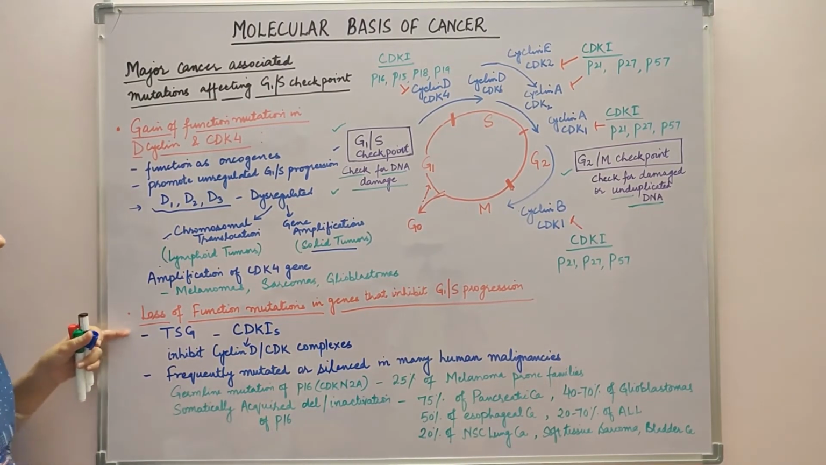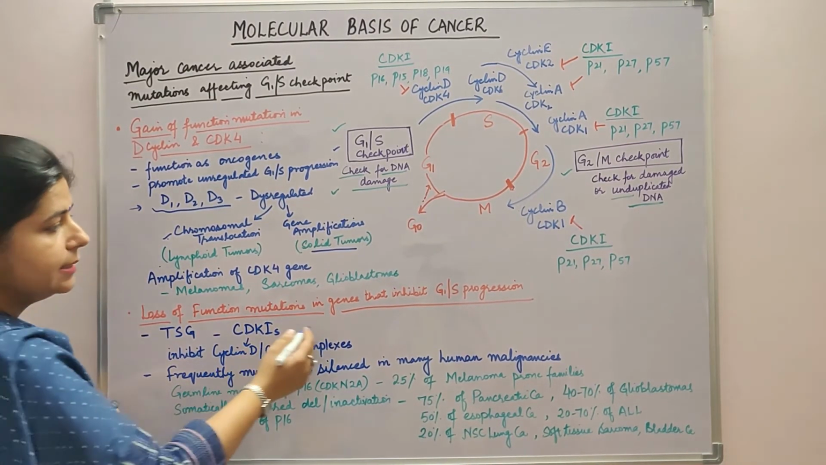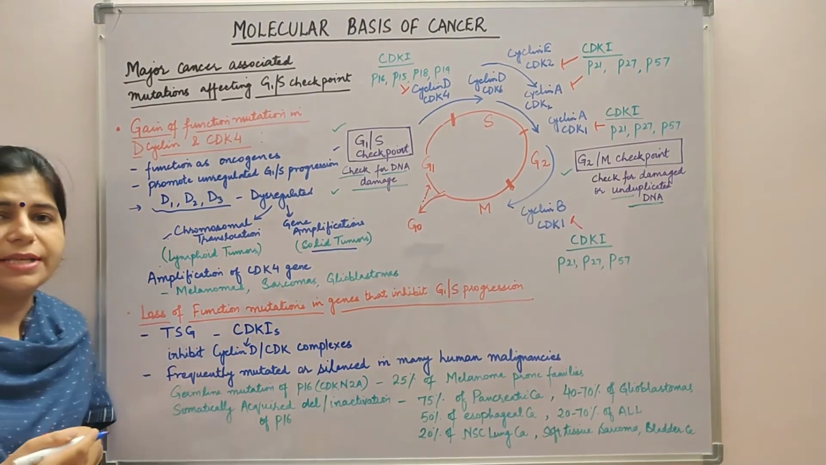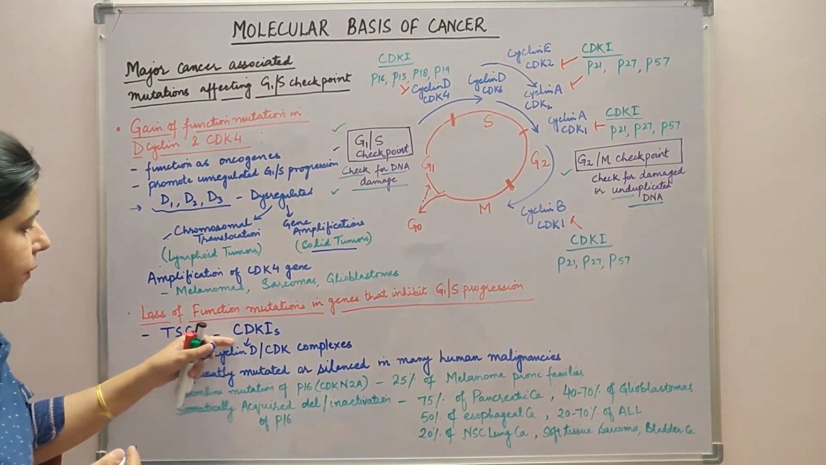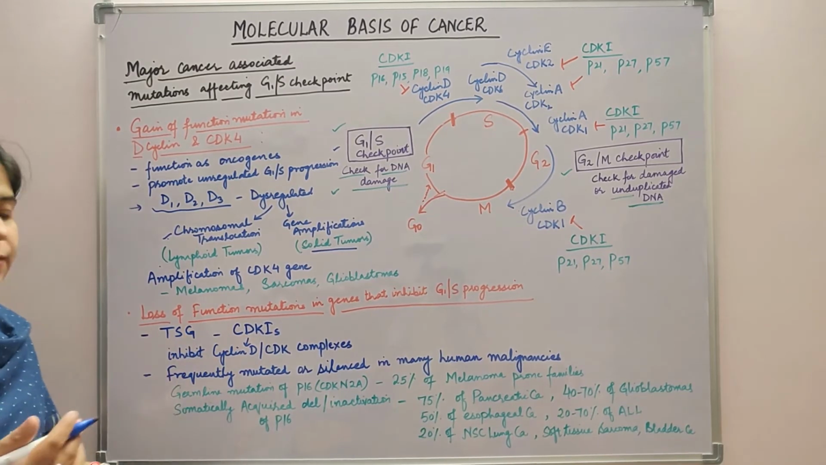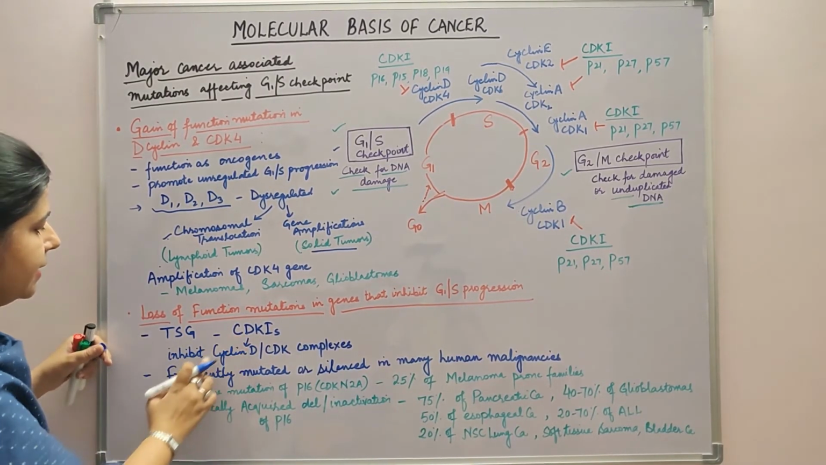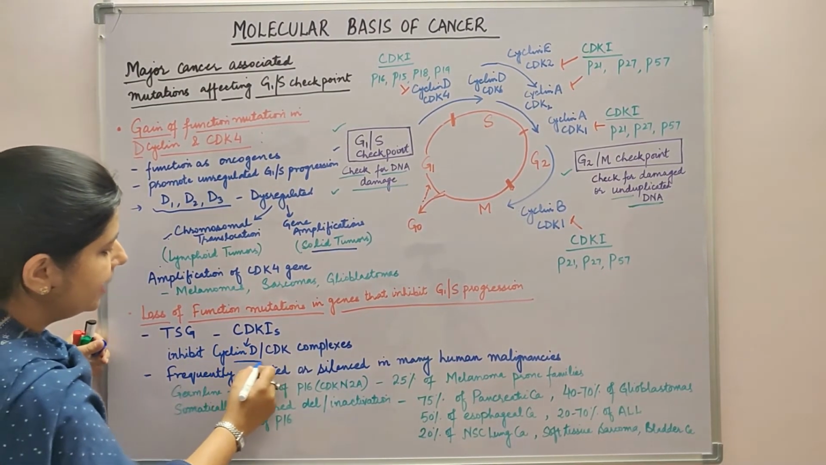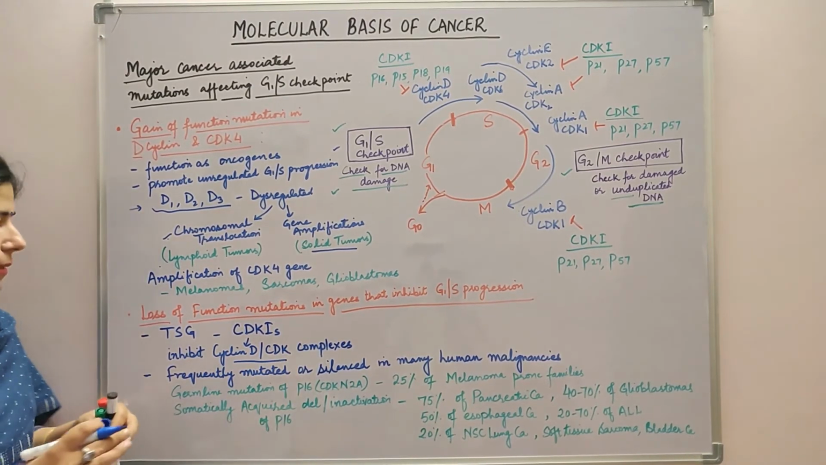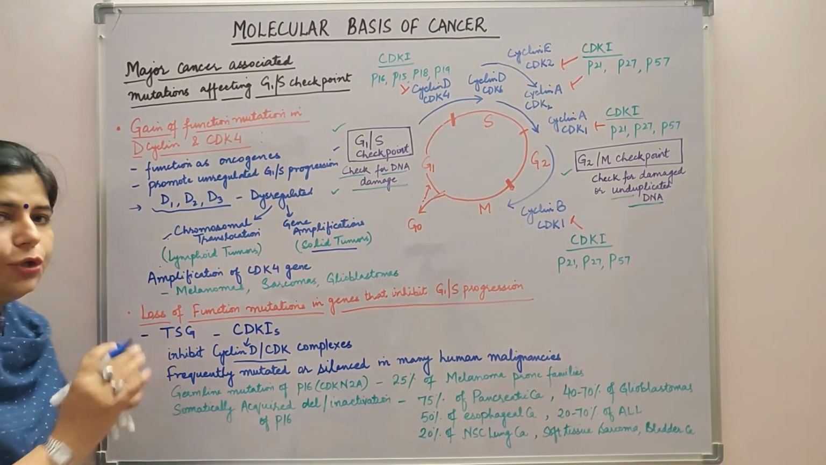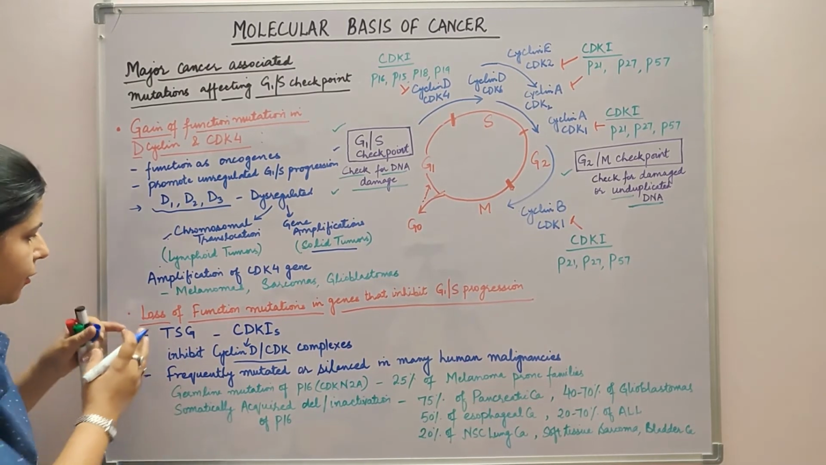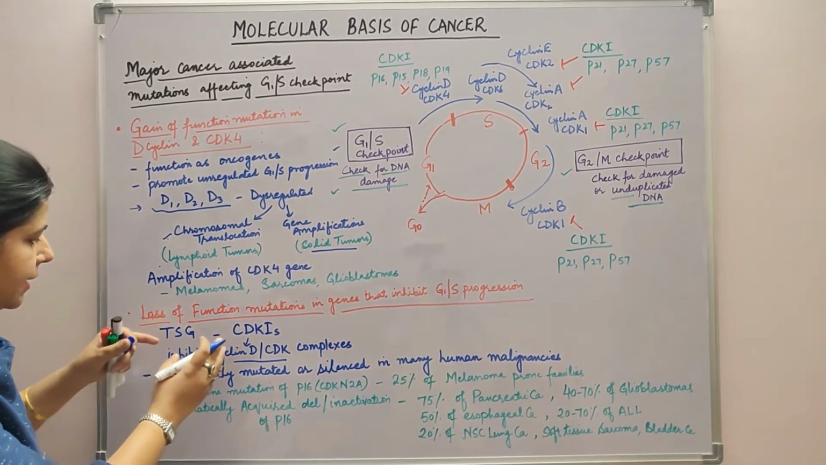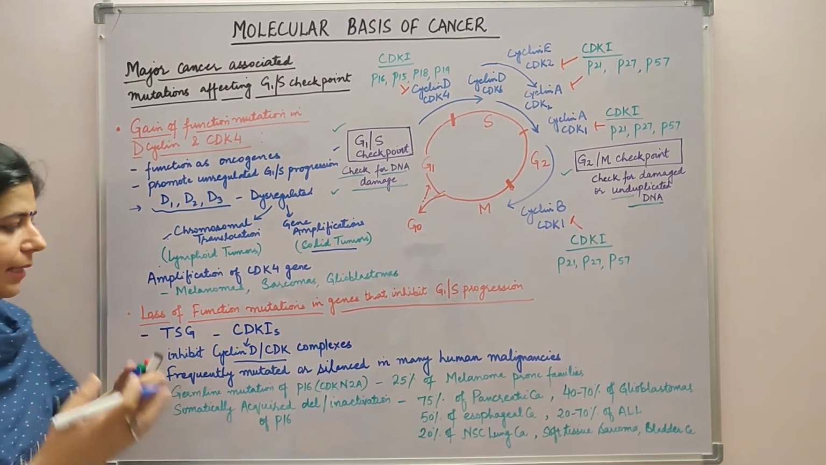The second category is the loss of function mutation in genes that inhibit the G1 to S progression. These include the CDK inhibitors. So these CDK inhibitors inhibit the cyclin D CDK complexes. So they act as tumor suppressor genes, and any loss of function mutation in these genes will lead to malignancies.